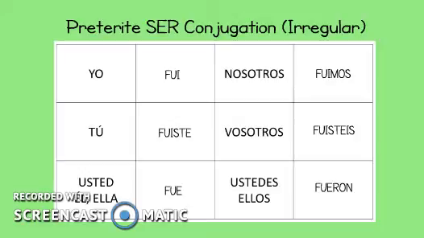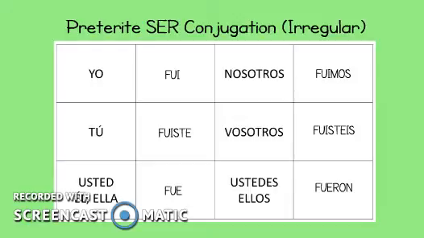Now, you'll notice that while these look nothing like the infinitive ser, they look exactly like the last verb, ir. You're not mistaken. Ir and ser share the exact same preterite verb forms. Yo fui could mean I went, or it could mean I was. You have to infer which of those meanings is correct based on the rest of the sentence around it.